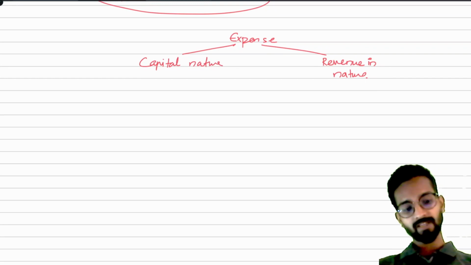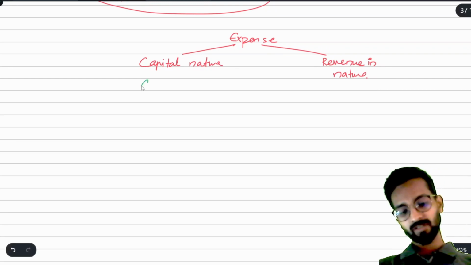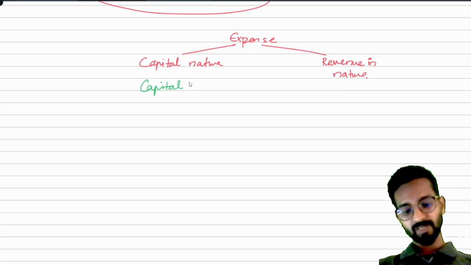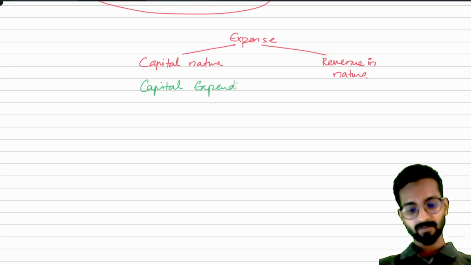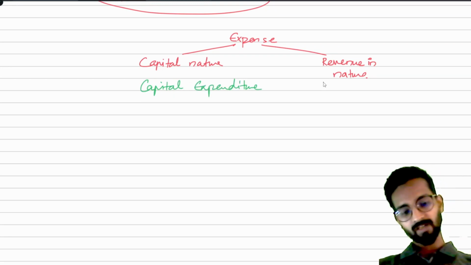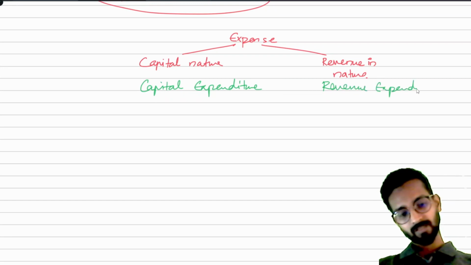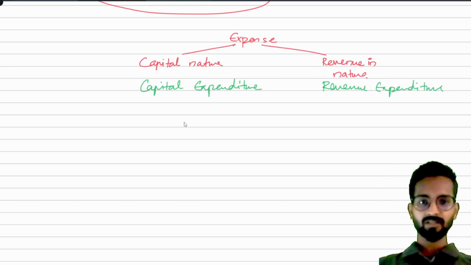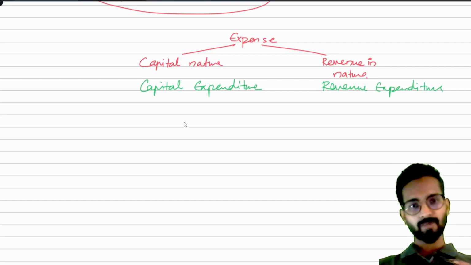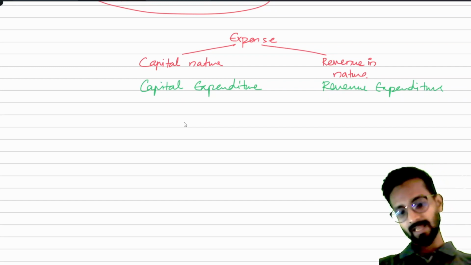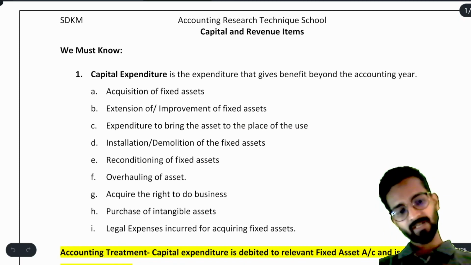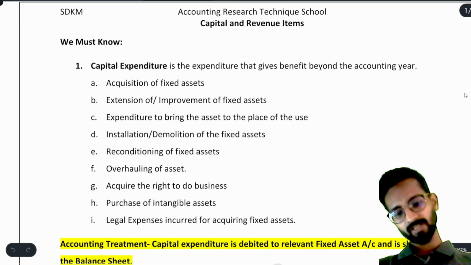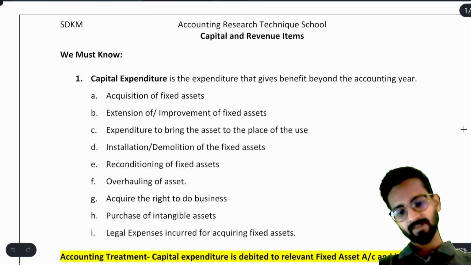From this we derive two main important terms, that is capital expenditure and revenue expenditure. In the case of expenditure, we have capital and revenue. Again, if we talk about receipts or income, that will again be bifurcated into revenue and capital. Now, coming back to our topic, this PDF is attached in your video. You can take the printout, so it will be easy while solving the sums.